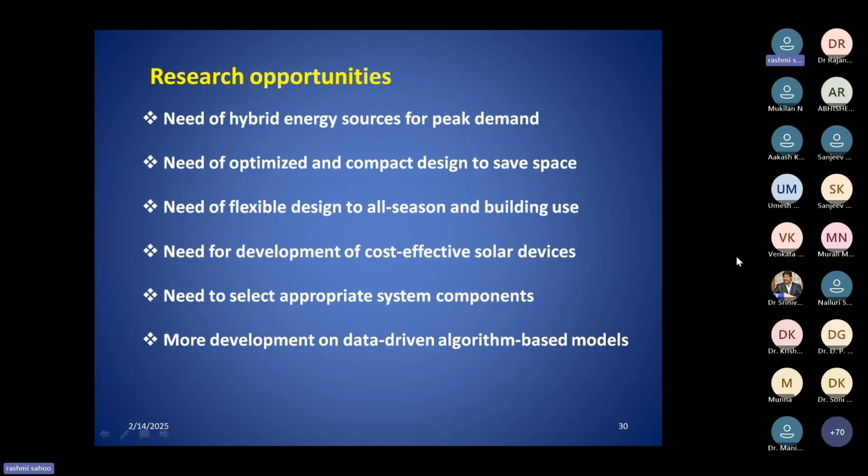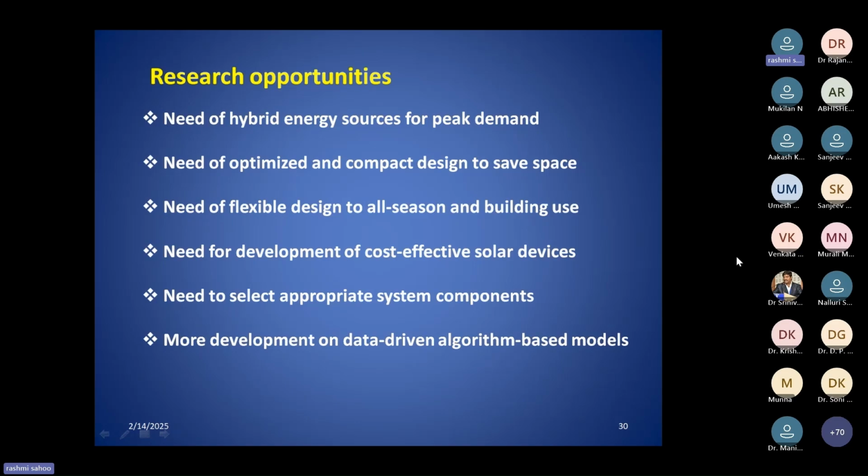So when we want to get the very best system, what will be the best suited power generation system or cooling system, and what is the best component, that means which type of heat exchanger we will use, which type of expander we will use, which type of compressor we will use. There may be different combinations, so what will be the best combination. In this way also we can think about that, and people are also working in this way.